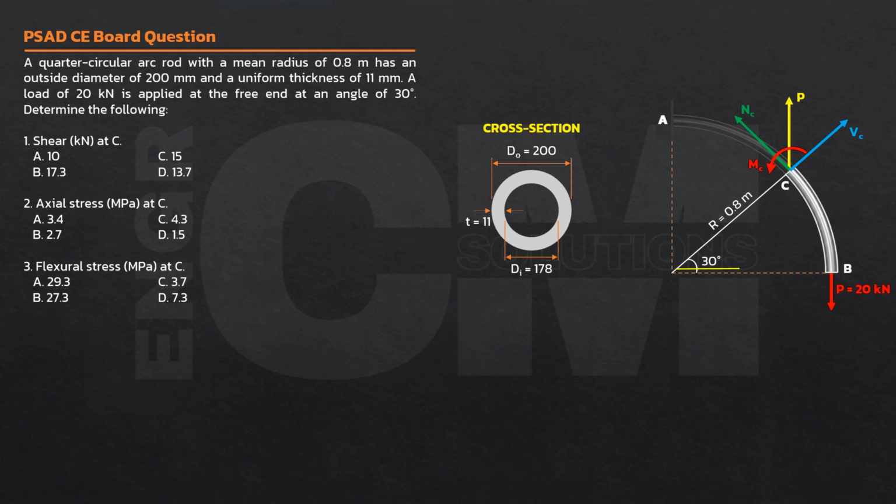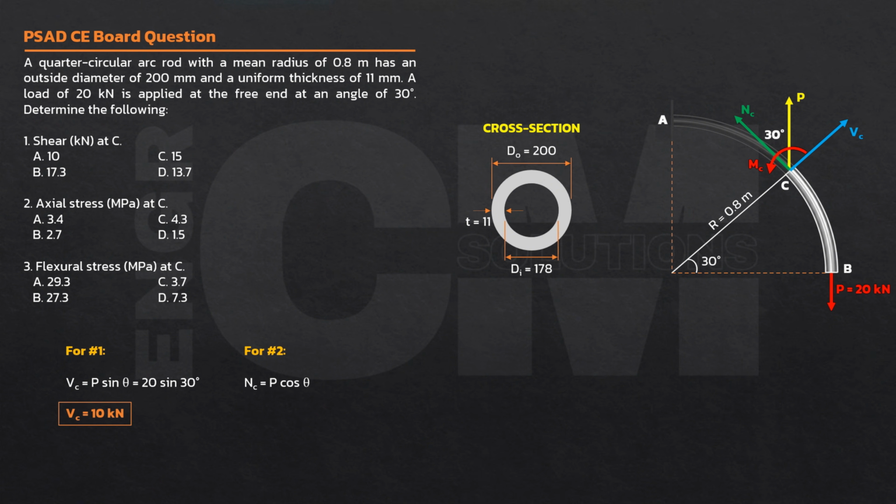Ito yung 30 degrees. Itong VC is along with this radius. Okay, parallel yan. Ito yung 30. Okay, so this is not 30. That will be 90 minus theta, or 90 minus 30, that is 60. And therefore, you can say that yung shear sa C in kilonewtons, it is P sine of theta. Ang P is 20. Sine of 30 degrees. Answer is 10 kilonewtons.